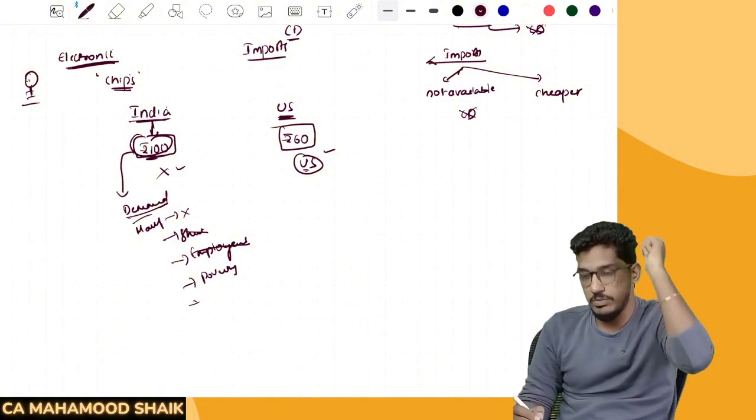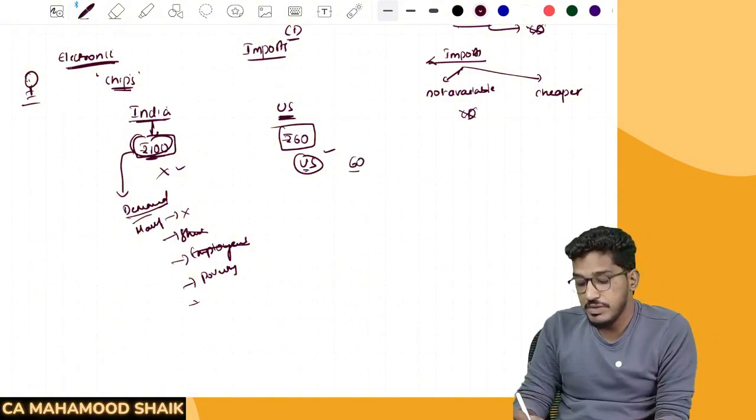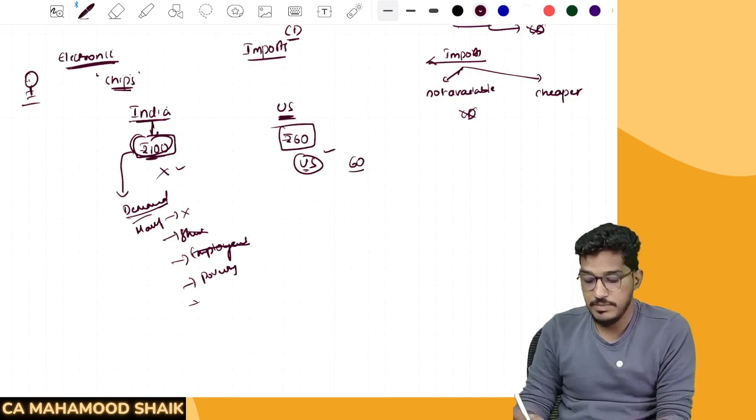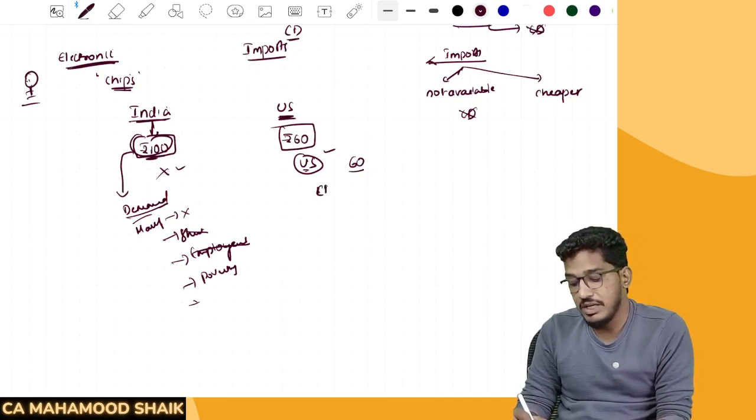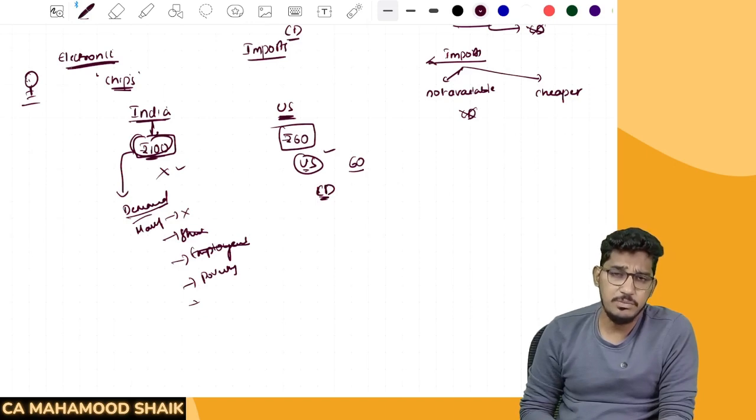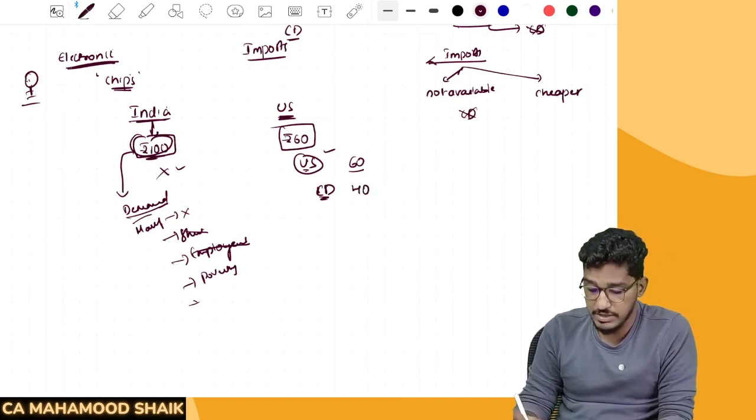So what the government will do is, okay boss, let us do one thing. If you purchase the goods from US, how much you have to pay? 60 rupees. We will do one thing. We will impose something called customs duty. So we will impose customs duty at the rate of 40 rupees on each electronic chip.